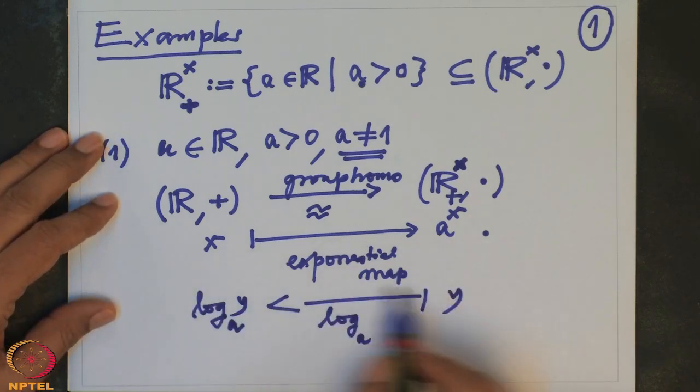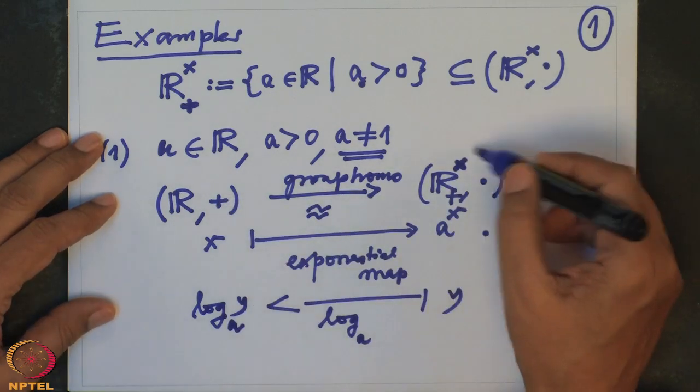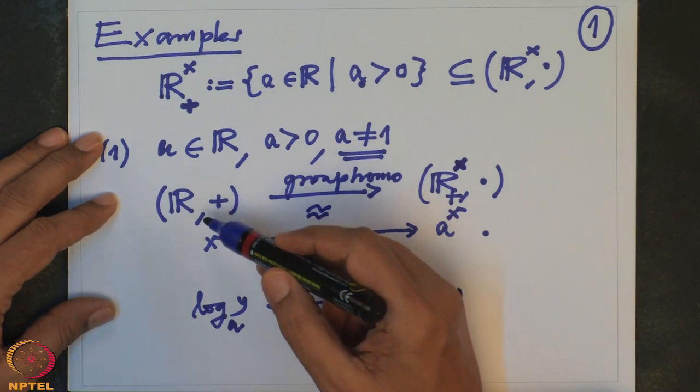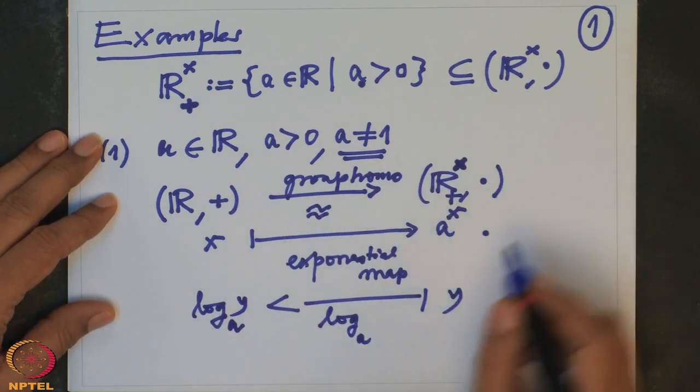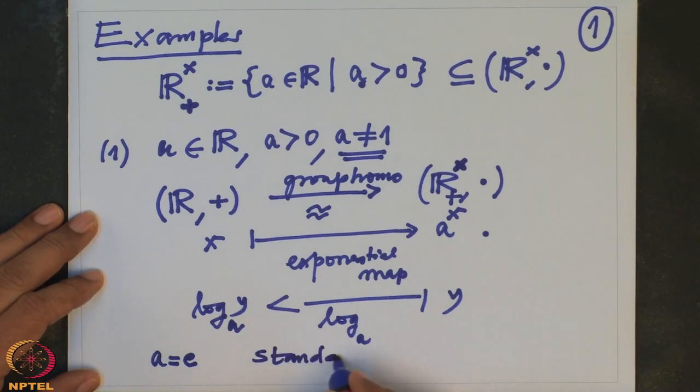So these two maps are inverses of each other. So when you want to study this group, it's equivalent to study the real numbers group. And in particular, one wants to take a equal to e. Then you get Euler's exponential map. This is a standard exponential map.